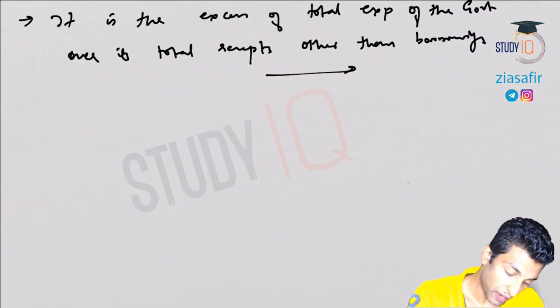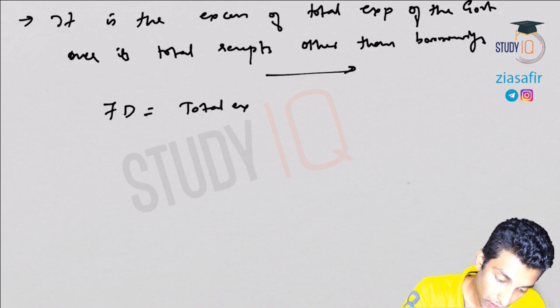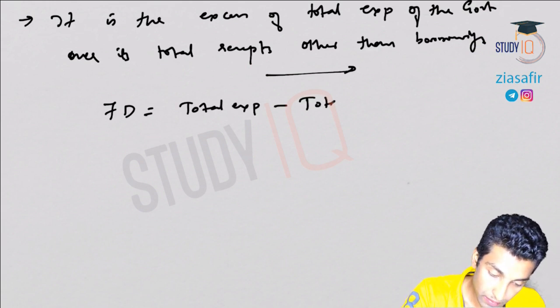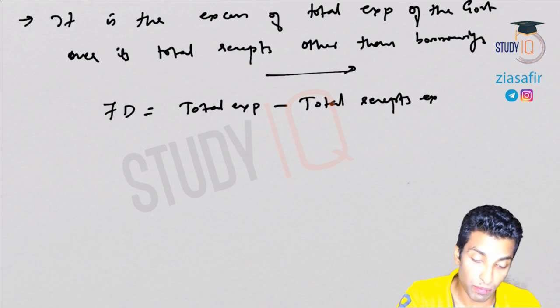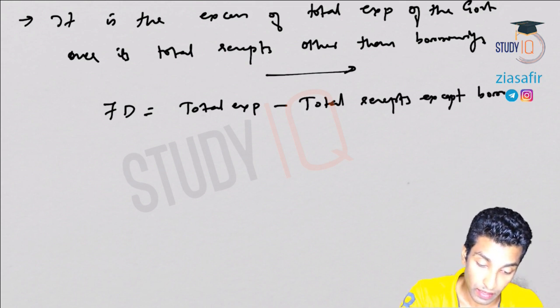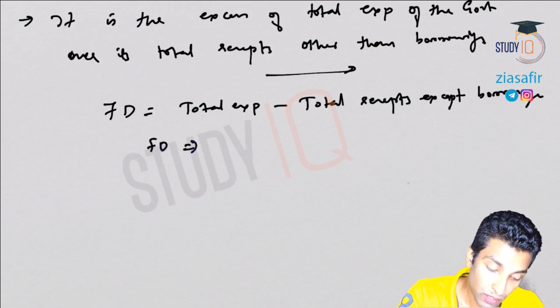So fiscal deficit equals total expenditure minus total receipts except borrowings. Okay, so fiscal deficit is what you can understand from here.